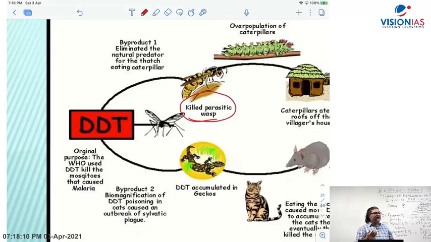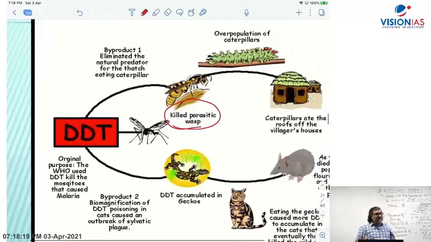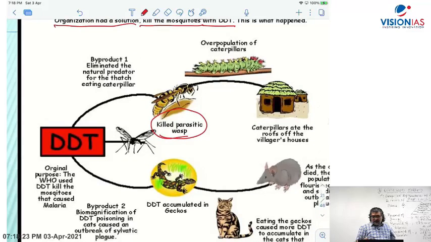When you spray DDT in agricultural land, it can go to the soil and to other organisms also. Now, when the parasitic wasp was killed, the caterpillar increased in numbers.